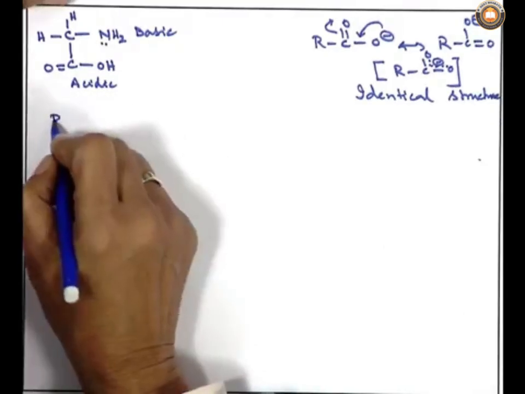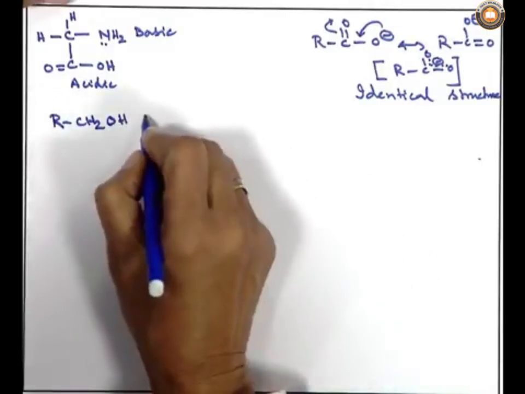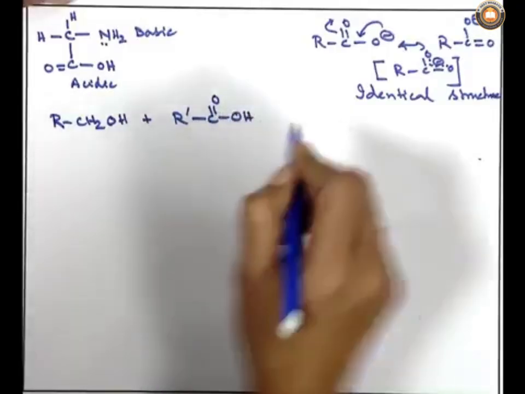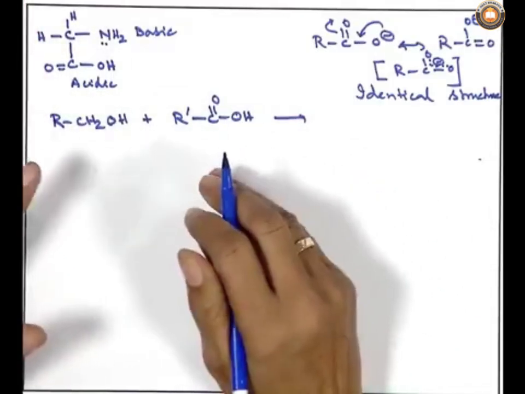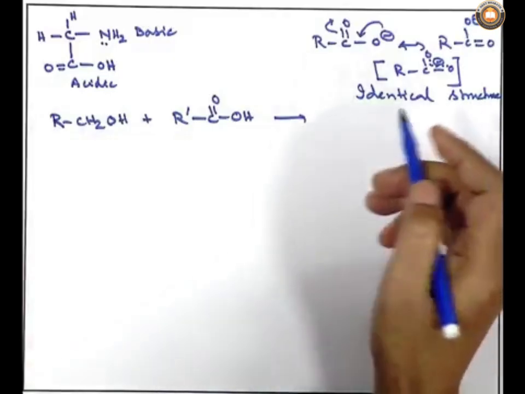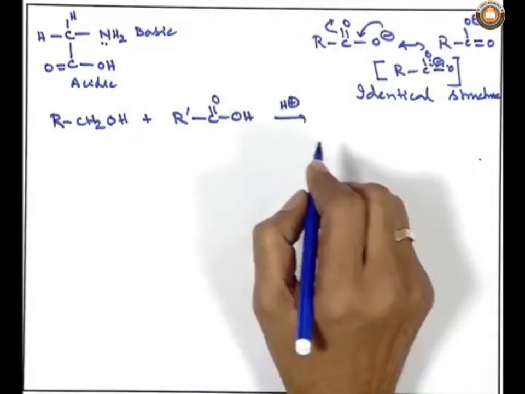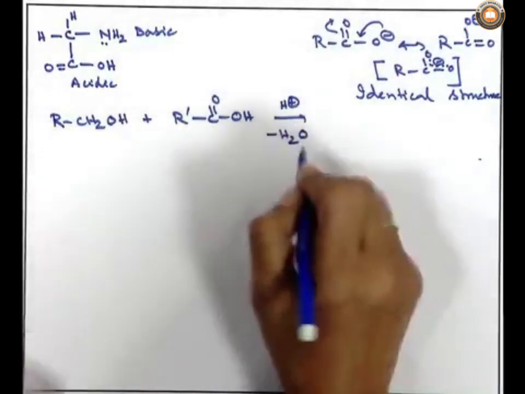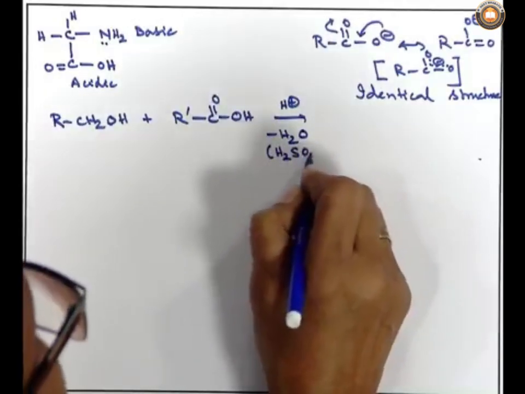In organic chemistry, we write it in this way: a very simple compound RCH2OH, that is a primary alcohol, being treated with R prime, just to make it different, I have written this structure. And if we treat with a carboxylic acid with a different type of alkyl group, methyl, ethyl, etc., in presence of acid mostly, which not only is a good acid, but also a dehydrating agent. That means, it takes up water. I am giving you a very simple example, a little bit of concentrated sulfuric acid is good enough.